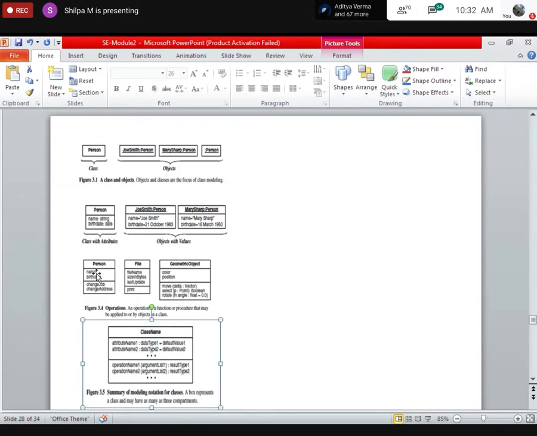So this is how I give classes. If it is an object, you will have an identity associated with the object, colon class name, which is underlined, and for each of the attributes, you have a value associated with it. Am I clear? Classes and objects.